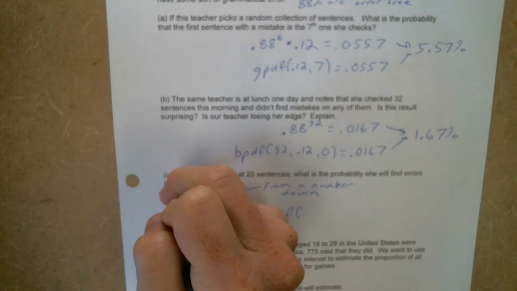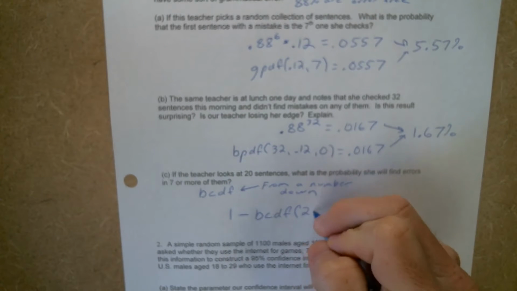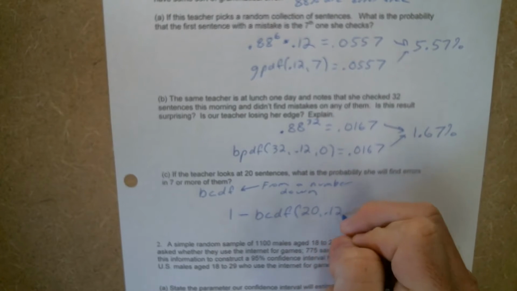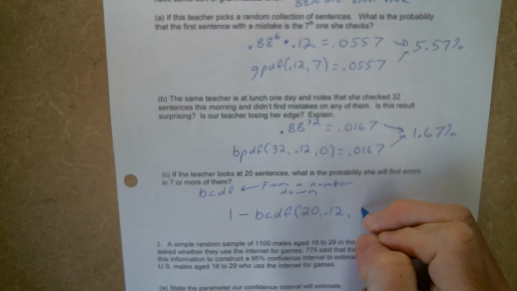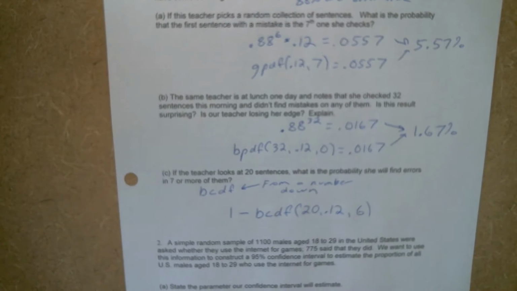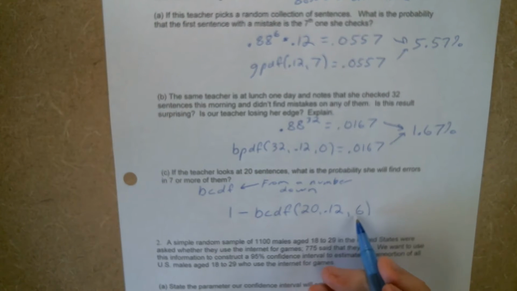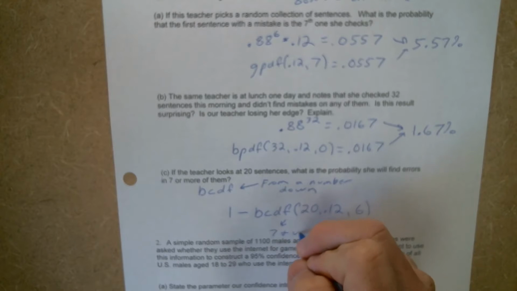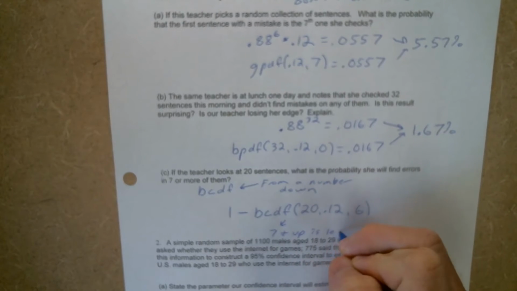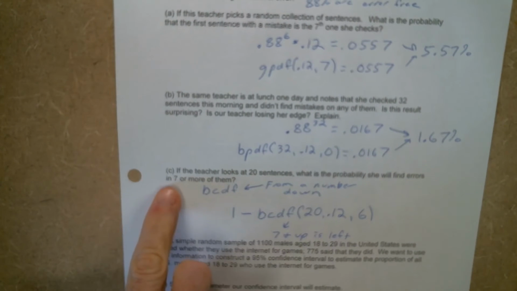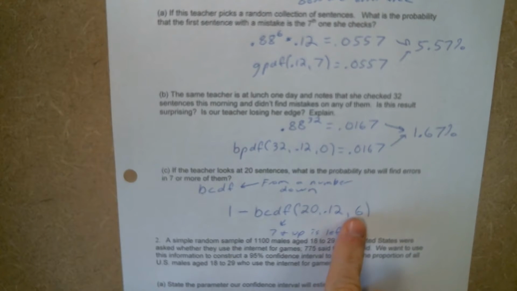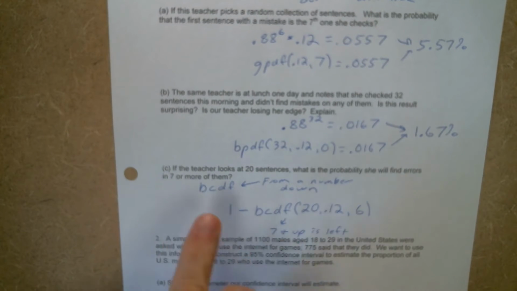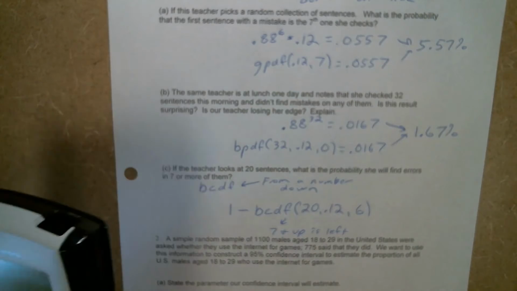And even though it says 7 or more, when we set up our binomial CDF, we're going to use 6. The reason that we're using 6 is that by subtracting away 6 and lower, 7 and up is left. So even though the problem says 7, when we're subtracting, we have to subtract away 6 and lower, so that 7 and higher is left.